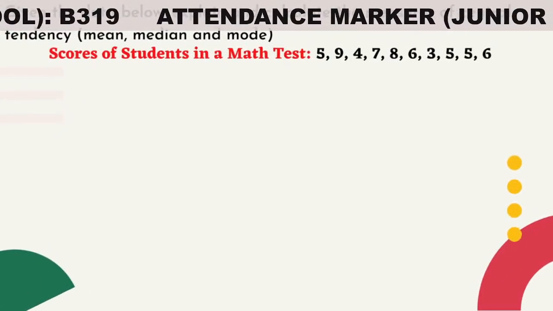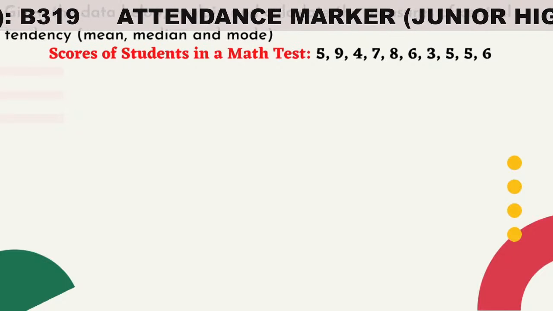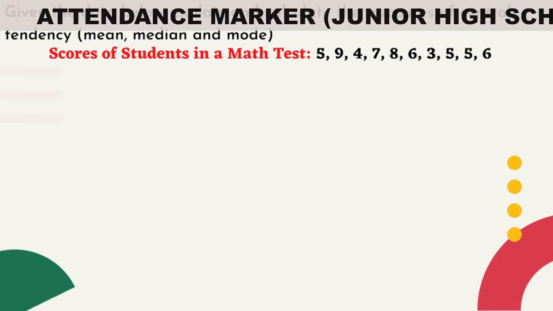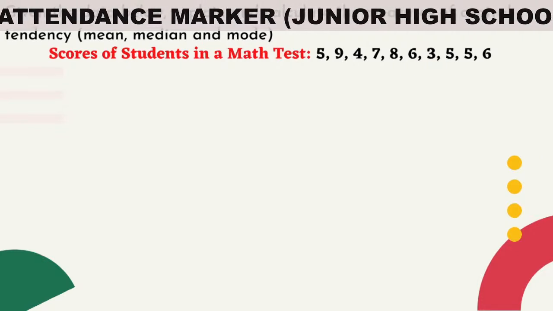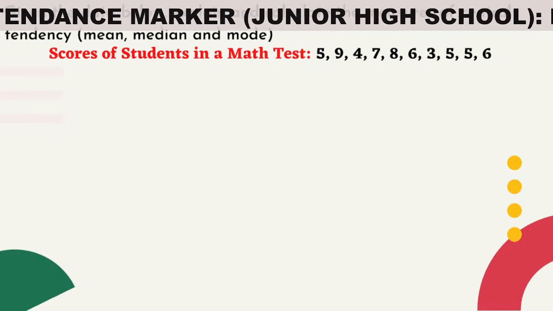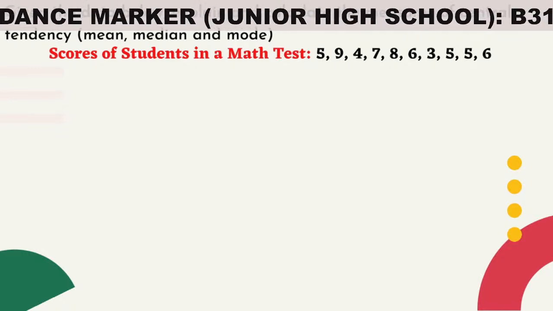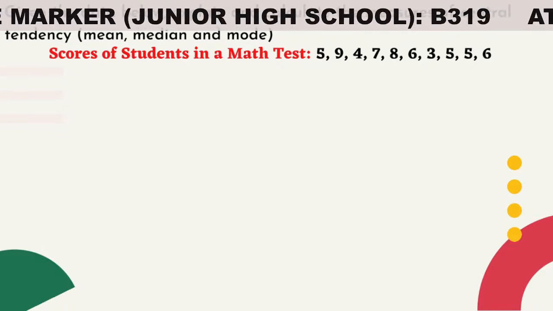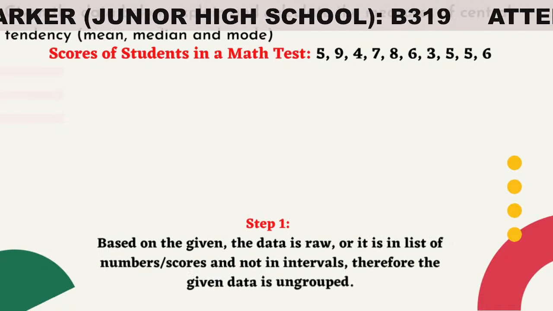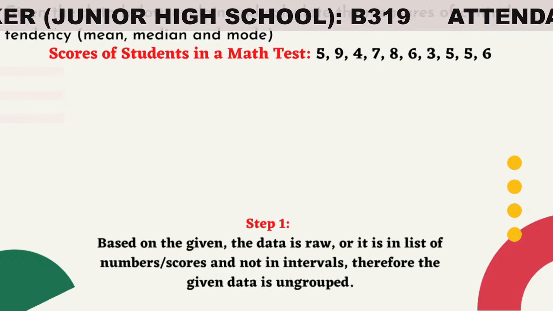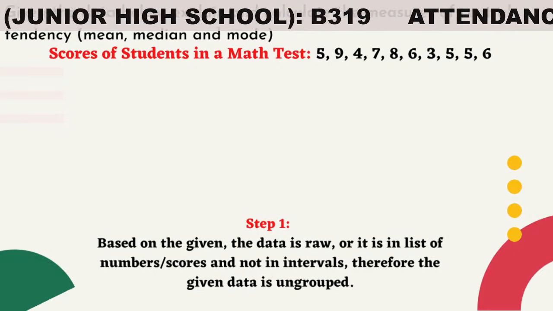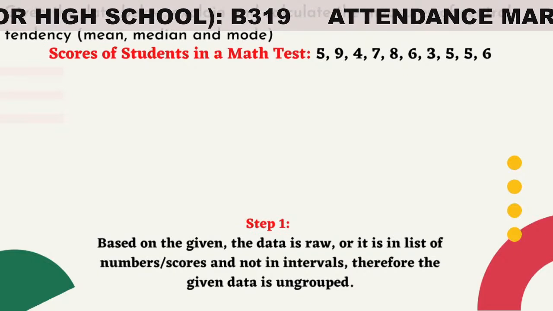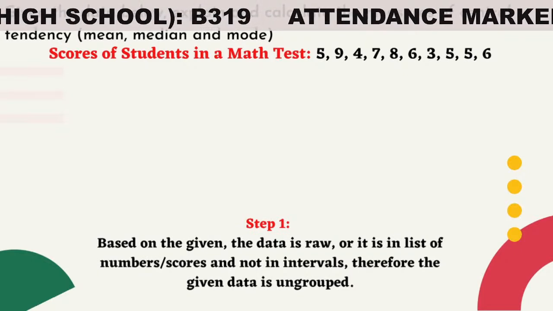Given the data below, explain and calculate the measures of central tendency, mean, median, and mode. Scores of students in a math test: 5, 9, 4, 7, 8, 6, 3, 5, 5, 6. Step 1. Based on the given, the data is raw, or it is in a list of numbers or scores and not written in intervals. Therefore, the given data is ungrouped.